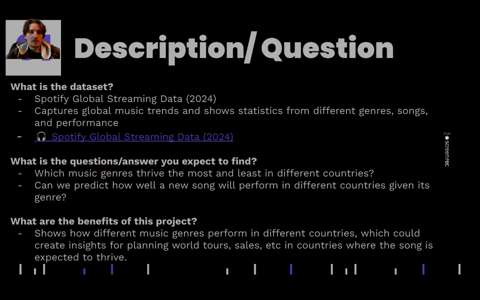The benefits of this project include that we could show how different music genres perform in different countries. This could create insights for planning world tours, merch sales, etc. And these businesses can target the countries that are expected to thrive with this new song.